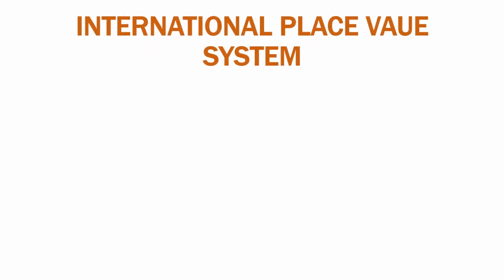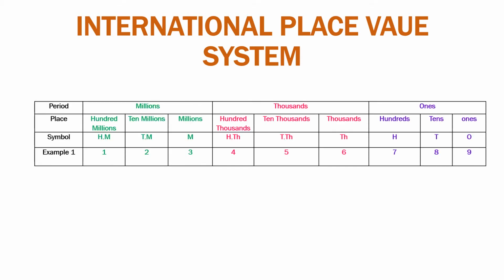Today we'll do the International Place Value System. We had done the Indian Place Value System, and now our new system is the International Place Value System. This is our table. You have seen in the table that there are three periods: ones, thousands and millions. And we have three places in each period, that is, three places in the ones period, three places in the thousands period and three places in the millions period.